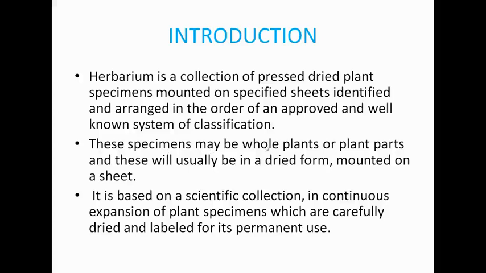These specimens may be whole plants or plant parts, and these will usually be in a dried form, mounted on a sheet. It is based on a scientific collection in continuous expansion of plant specimens, which are carefully dried and labeled for its permanent use.